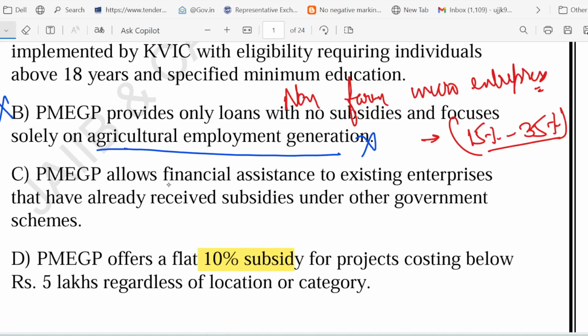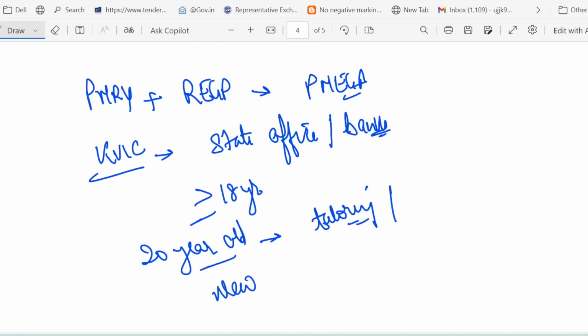What about C? Option C says that PMEGP allows financial assistance to existing enterprises that have already received subsidy under other government schemes. This is again wrong. Why? Because existing enterprises that already got subsidy from other government schemes are not eligible. PMEGP is only for new projects. These things are very, very important, remember, it is only for new projects. For example, if someone already took a subsidy under Mudra Yojana, they cannot come again and claim under PMEGP for the same unit.